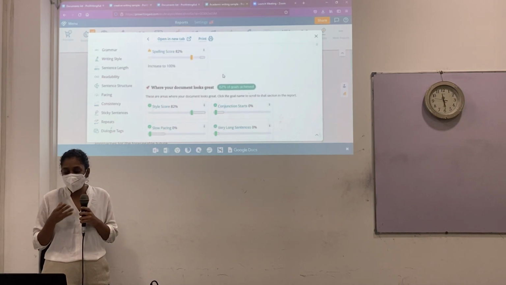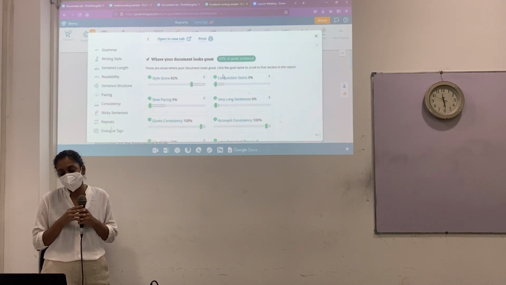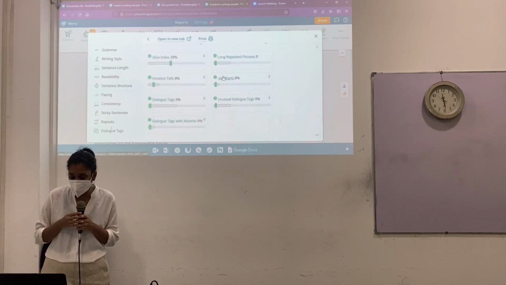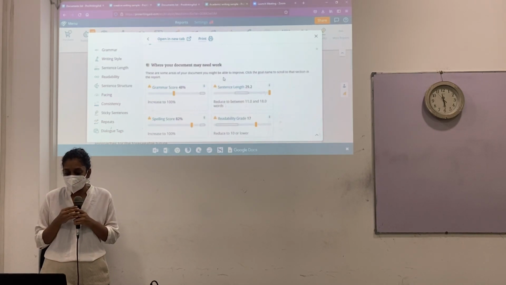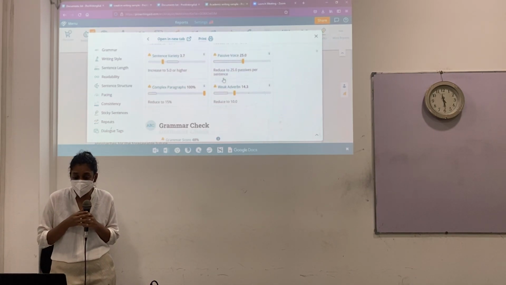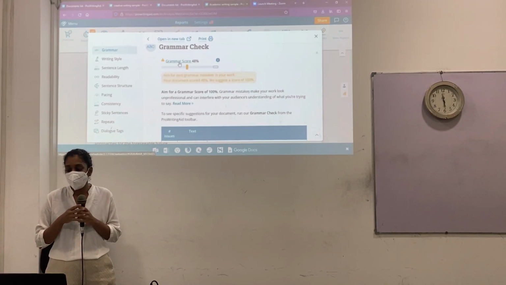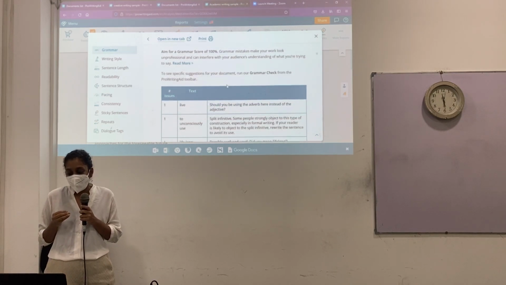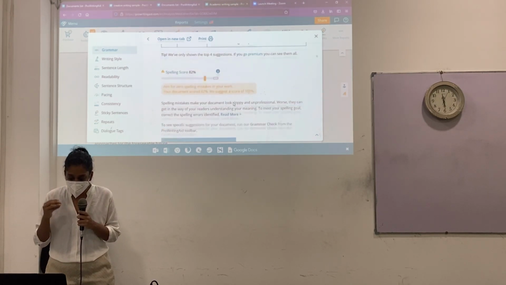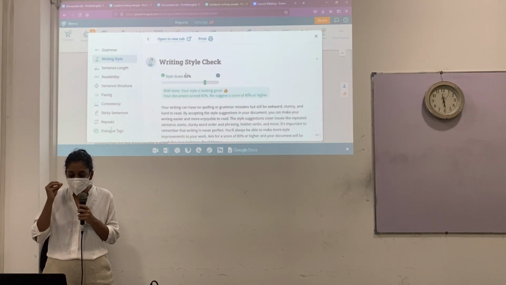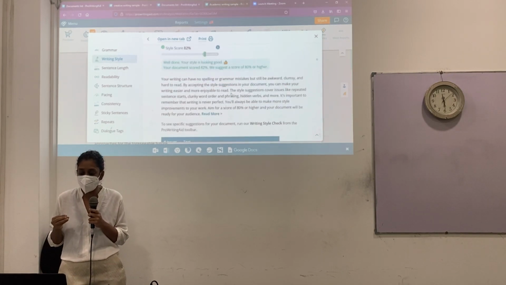The detailed report focuses on all areas of writing when it comes to writing style, sentence strengths, readability, sentence structure, the consistency of your writing, and all areas of grammar. When you click on a grammar summary report, the words and the definitions of the grammar are given.